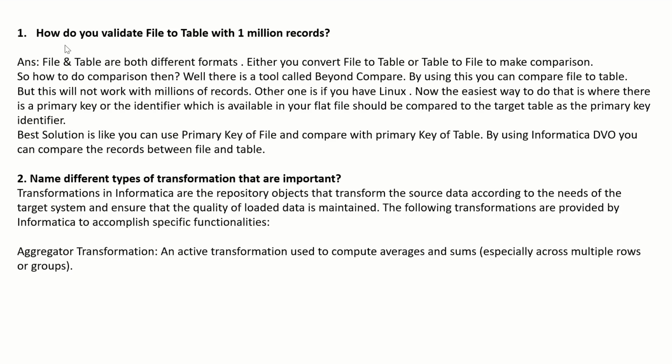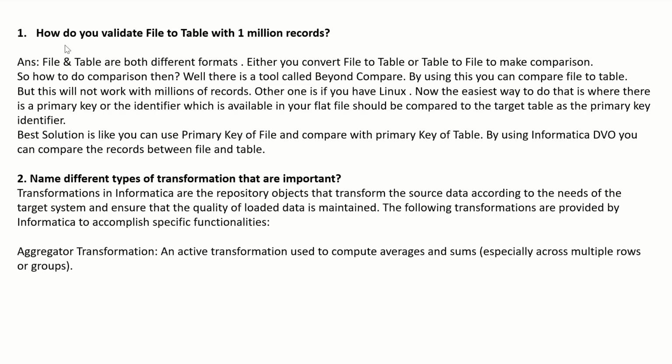The other option is Linux. Linux is a very powerful operating system. You have so many commands to compare them. Now the easiest way to do that is where there is a primary key or identifier available in your flat file, which should be compared with the primary key identifier of the target table. So the best solution is to compare the primary key of the file with the primary key of the table. By using Informatica DVO, you can compare the records between file and table.